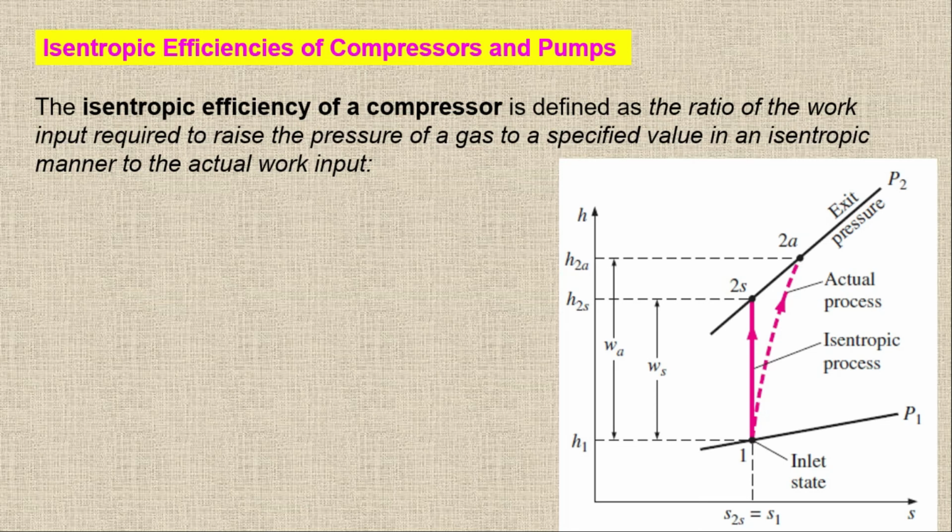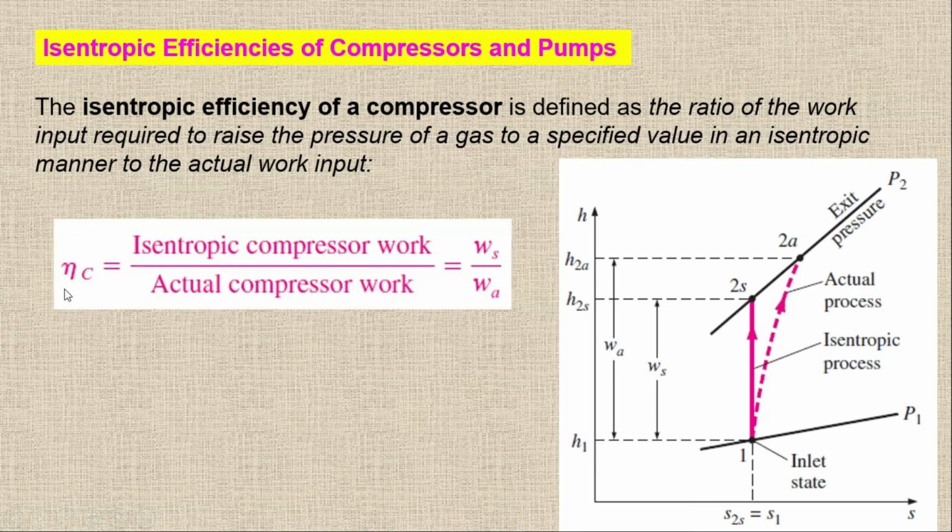The isentropic efficiency of a compressor is defined as the ratio of the work input required to raise the pressure of a gas to a specified value in an isentropic manner to the actual work input. Since the actual work input is more, we divide the isentropic by the actual one. So it's the isentropic compressor work divided by the actual compressor work.